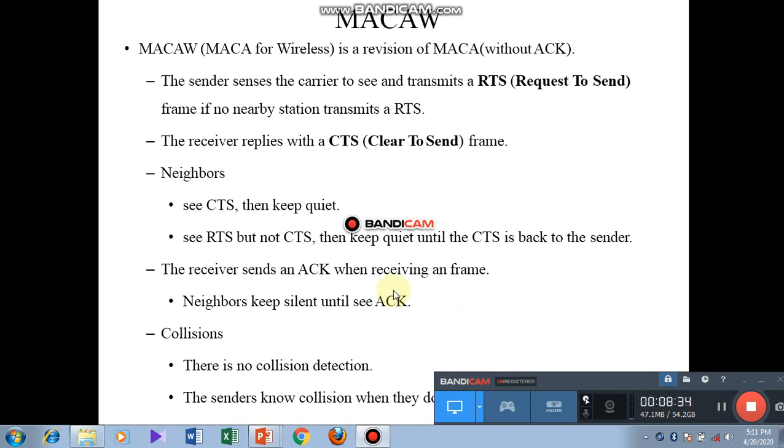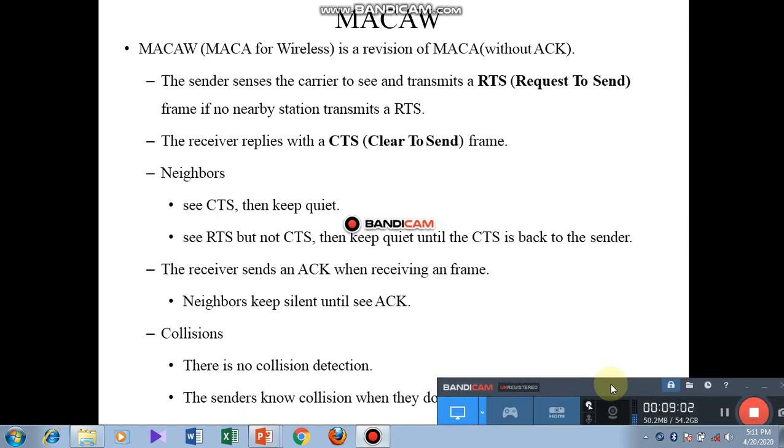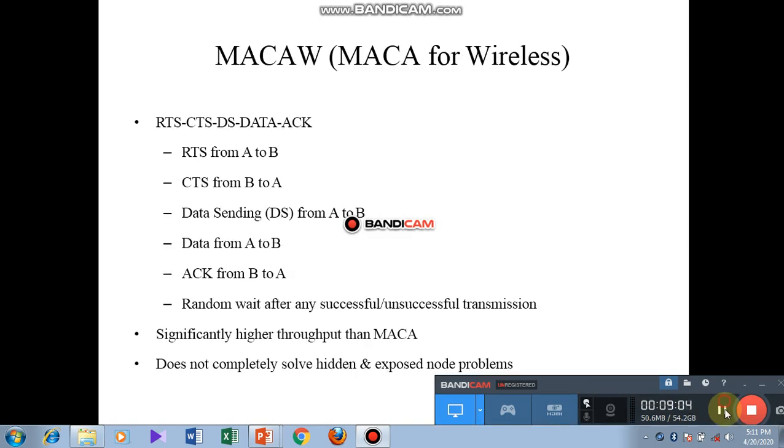Neighbors that see CTS keep quiet. Those that see RTS but not CTS keep quiet until the CTS is back to the sender. The receiver sends the acknowledgement when receiving the frame. Neighbors keep silent until they see the acknowledgement. Collision: there is no collision detection. The sender assumes collision when it does not receive CTS.